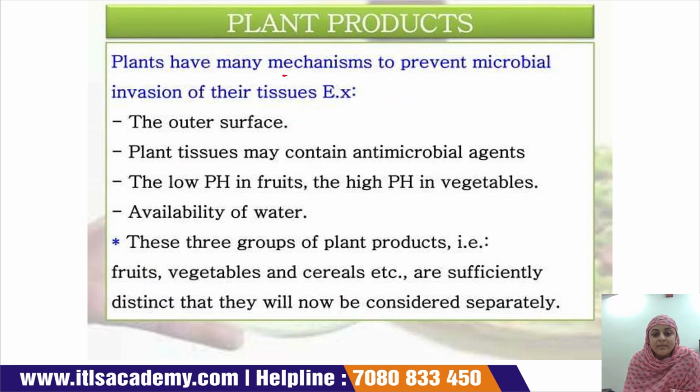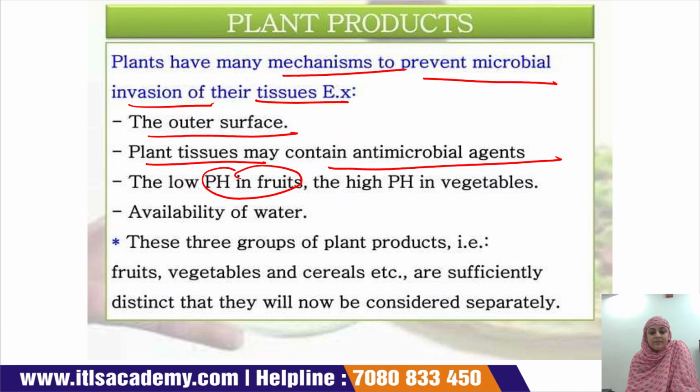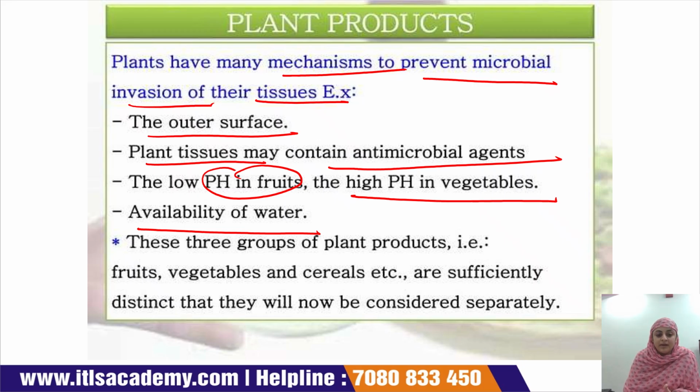Plants have many mechanisms to prevent microbial invasion of their tissues. The outer surface of plant tissue may contain antimicrobial agents, and the low pH in the case of fruits, high pH in the case of vegetables, and availability of water contribute to the microbial phenomena.